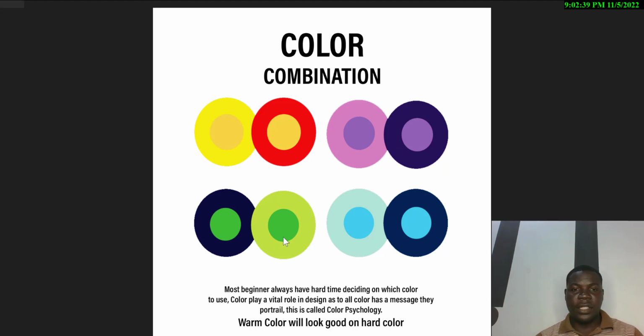But look at this. This is too dull. Too dull for my liking. I don't know about yours, but for me, it's too dull. Look at this, kind of entering into each other. But this is a pass mark.